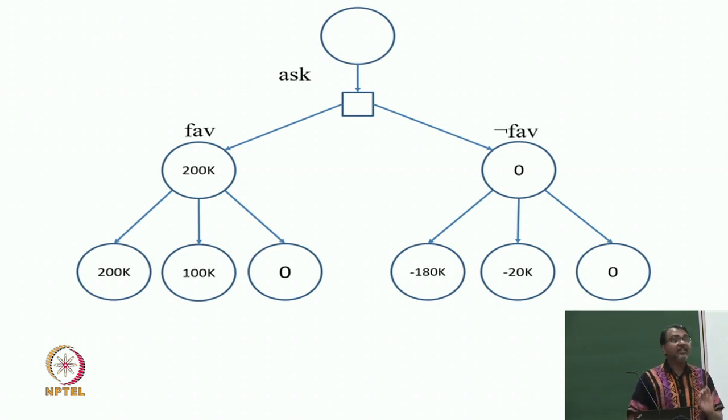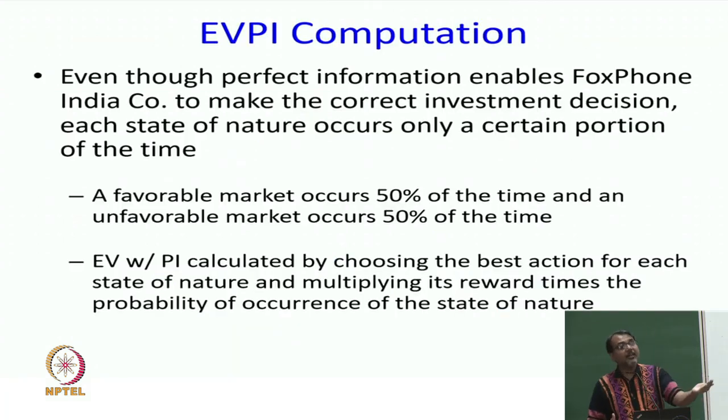I have to take an expectation with whatever probability distribution I have at my disposal right now. And the probability distribution is: a favorable market might be returned 50% of the time, an unfavorable market might be returned 50% of the time.